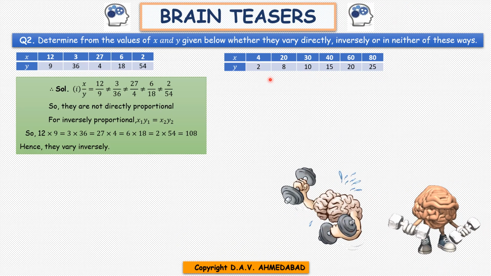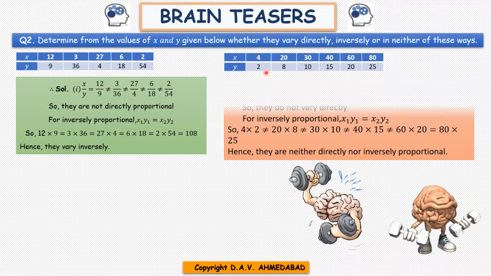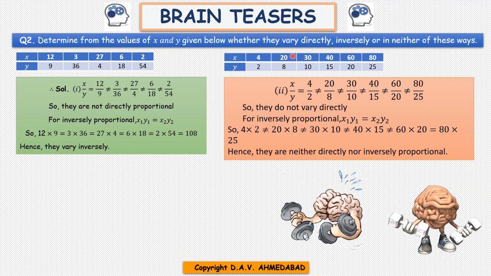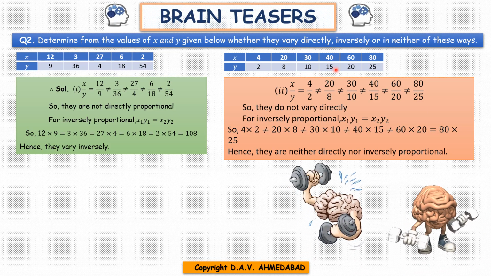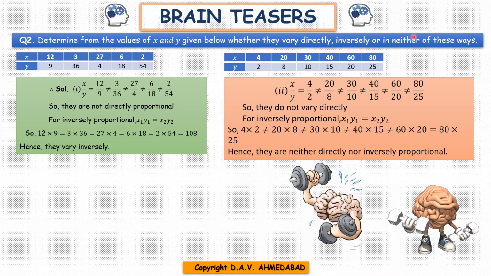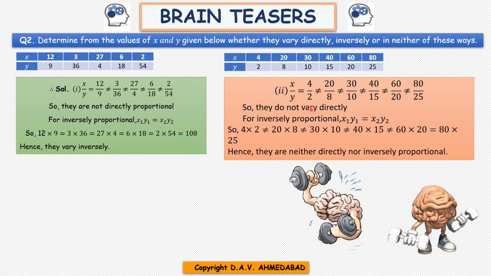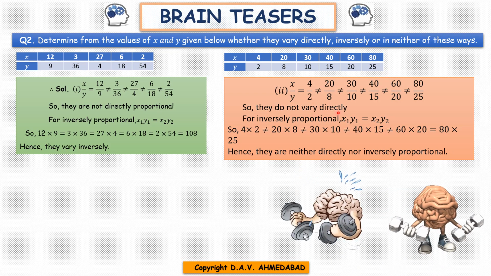Here, let us check first direct variation. 4 by 2 is not equal to 20 by 8, not equal to 30 by 10, not equal to 40 by 15, not equal to 60 by 20, not equal to 80 by 25. So they do not vary directly.